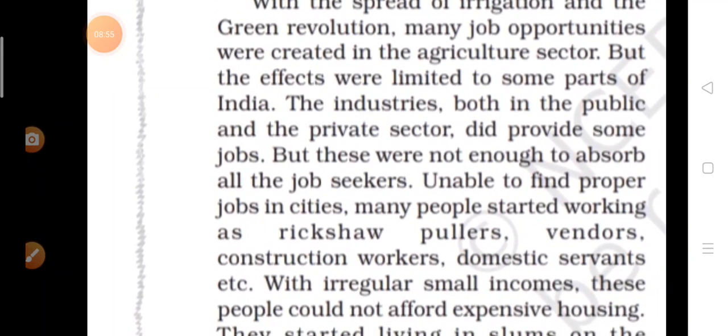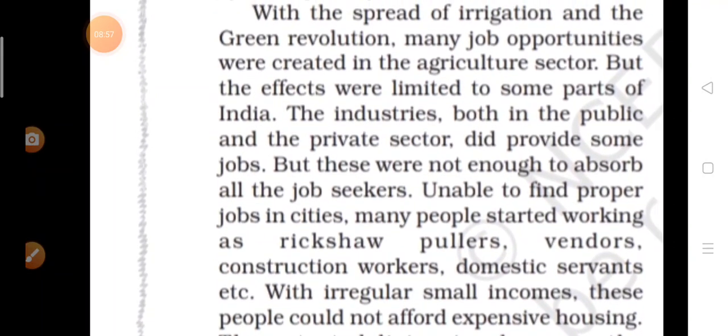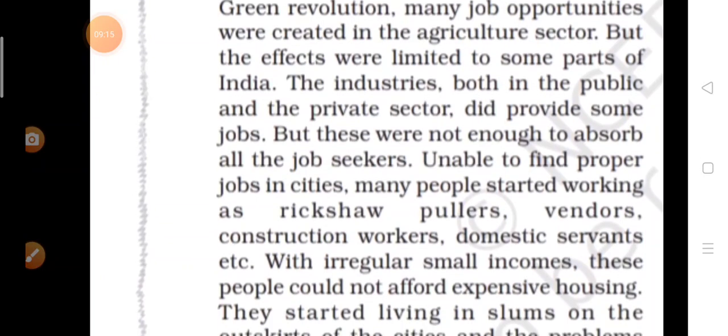And after that, the industries both in the public and the private sector did provide some jobs, but these were not enough to absorb all the job seekers. Unable to find proper jobs in cities, and if people were not getting jobs, first they migrated from where?